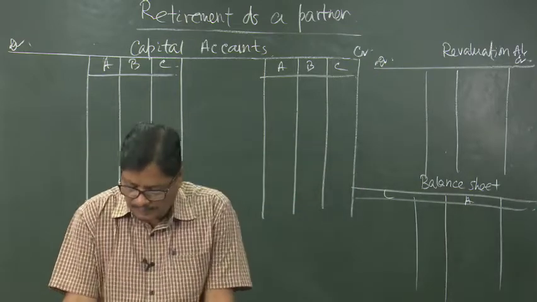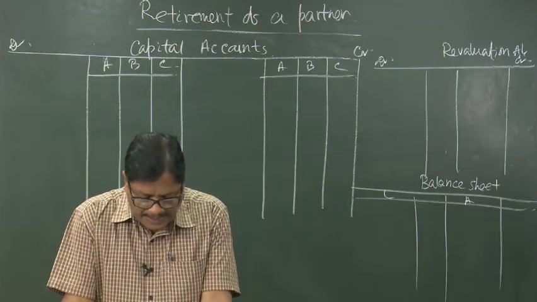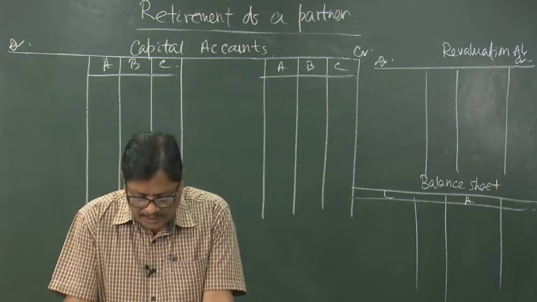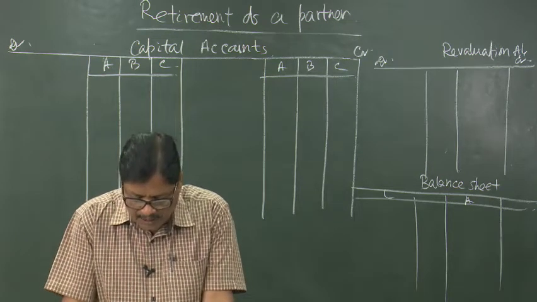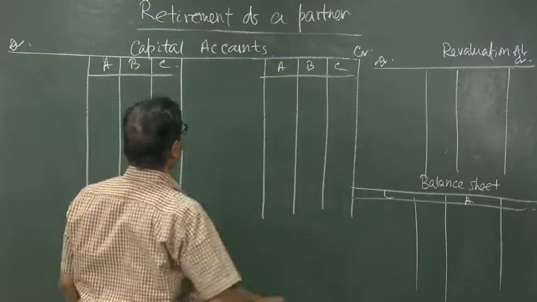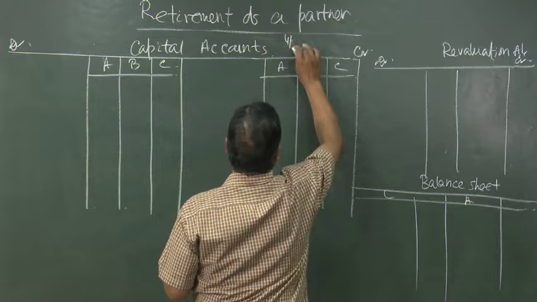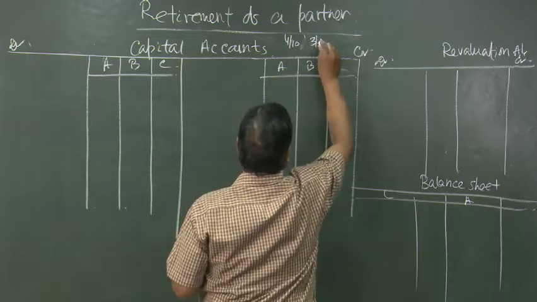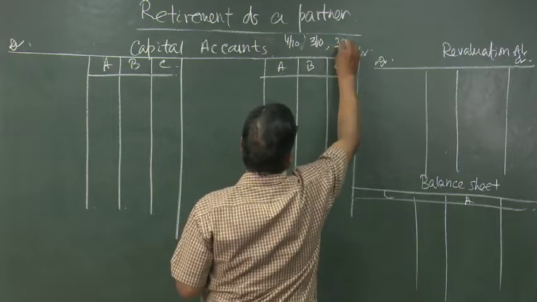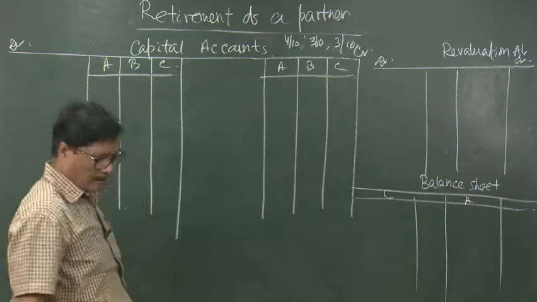Here is the problem. A, B and C are partners sharing profits and losses in the ratio of 2/5, 3/10 and 3/10. That means 4:3:3. The ratio is 4/10, 3/10 and 3/10. 4:3:3.